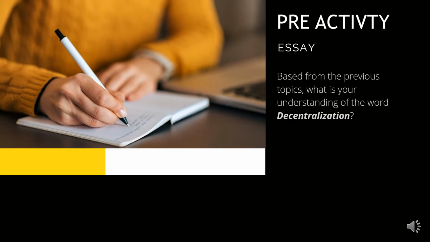Before we proceed, let us first check your understanding. Based from the previous topics, what is your understanding of the word decentralization?